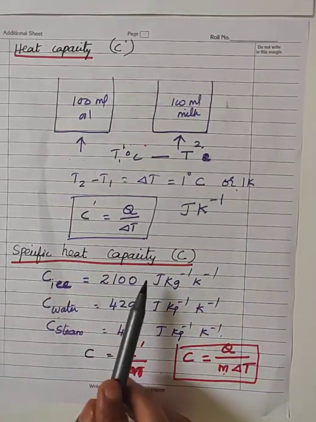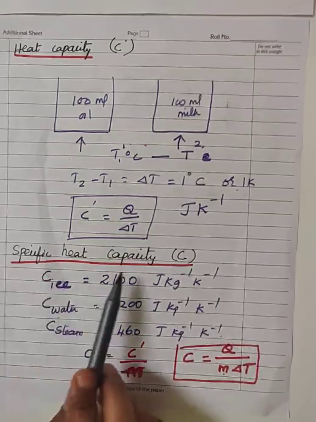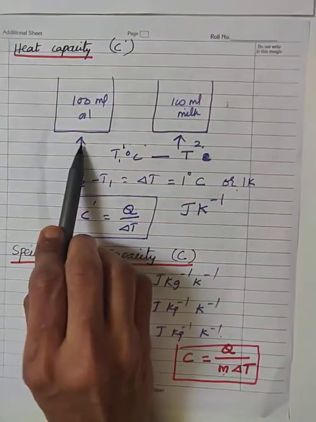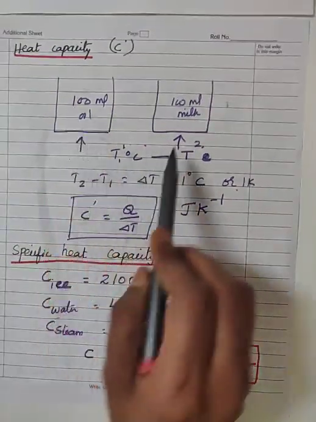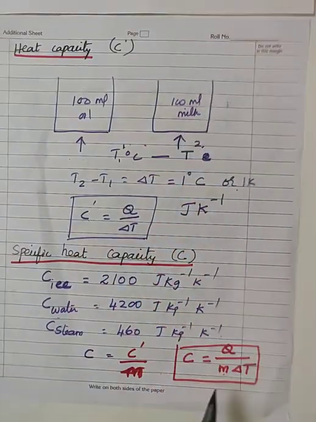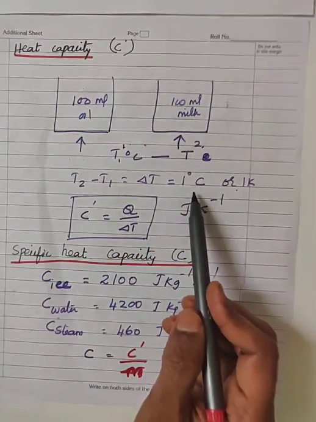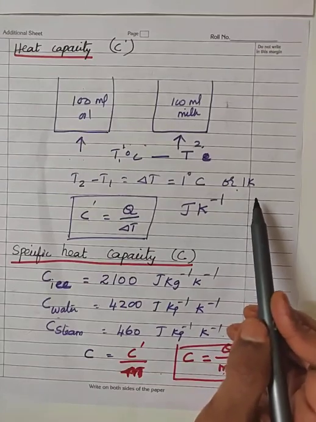Then we call it specific heat capacity. Specific heat capacity is defined as the quantity of heat energy required to raise the temperature of unit mass of the substance by 1 degree Celsius or 1 Kelvin.